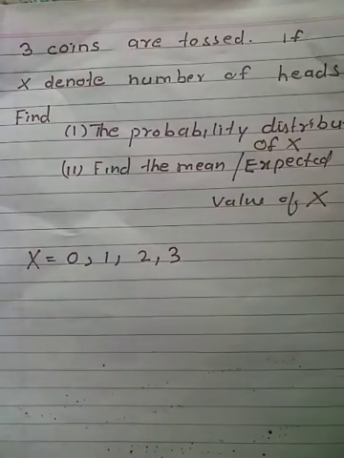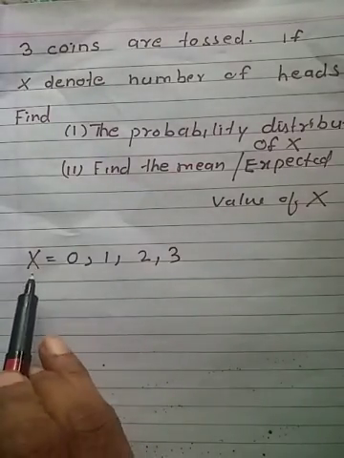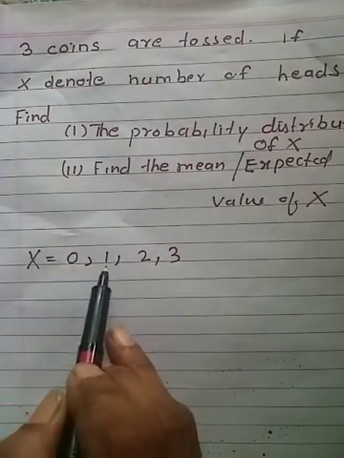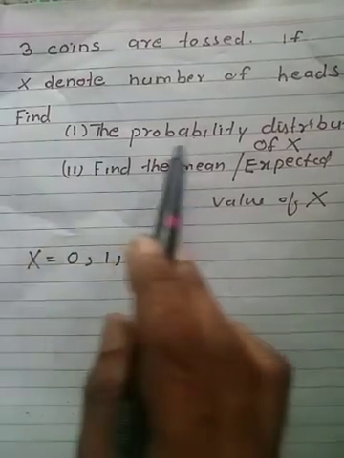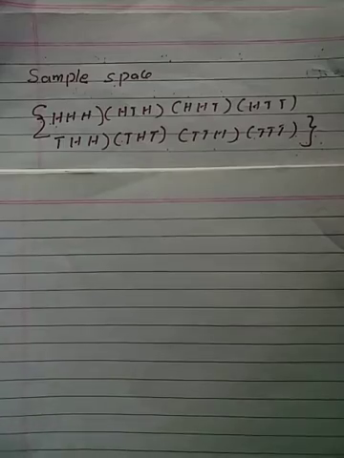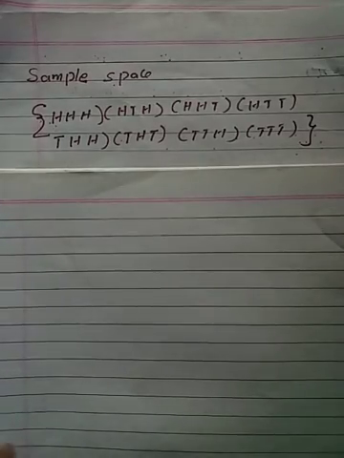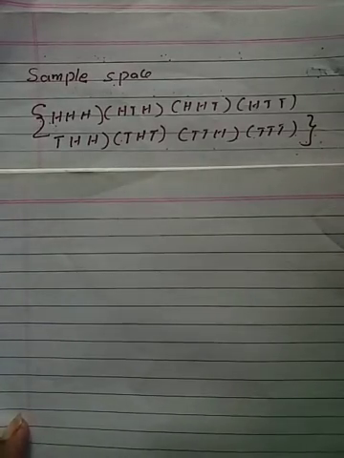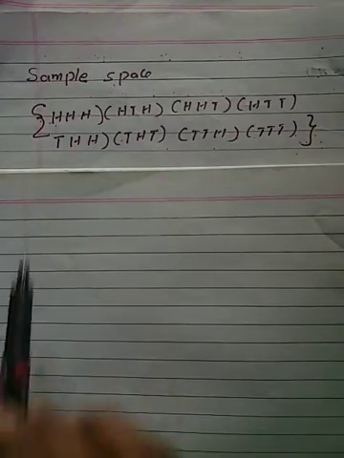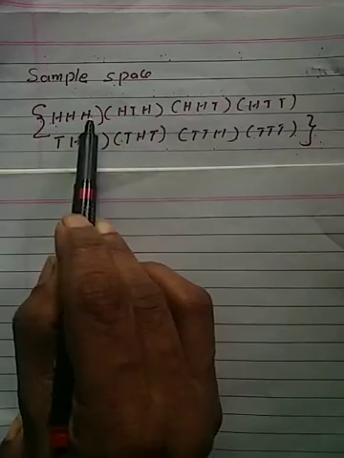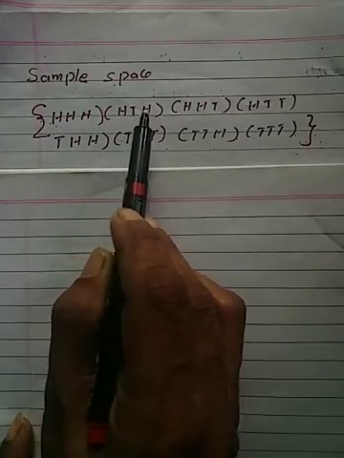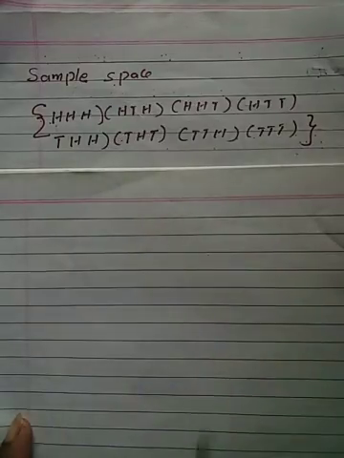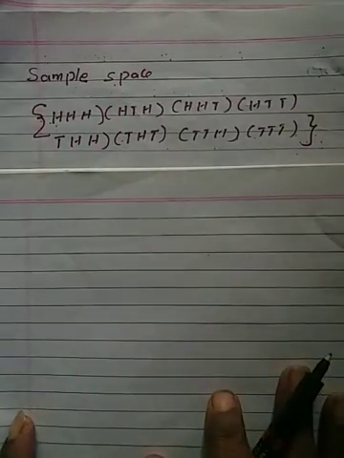Now we have to find the probabilities when x equal to 0, x equal to 1, x equal to 2, x equal to 3. Then only our first question will be completed. When 3 coins are tossed, these are the possibilities, the elements of the sample space. All the 3 show head. First shows head, second shows tail, third shows head. Like this, 8 elements are there in this sample space.